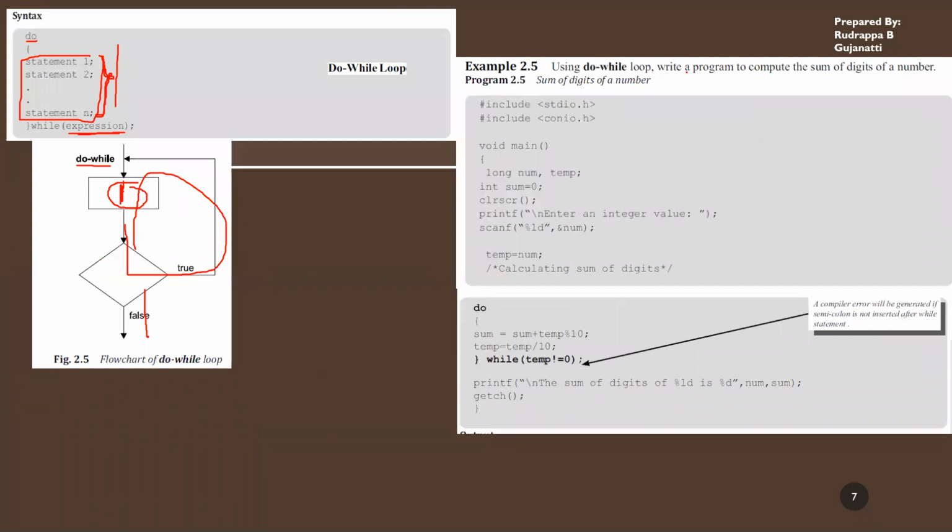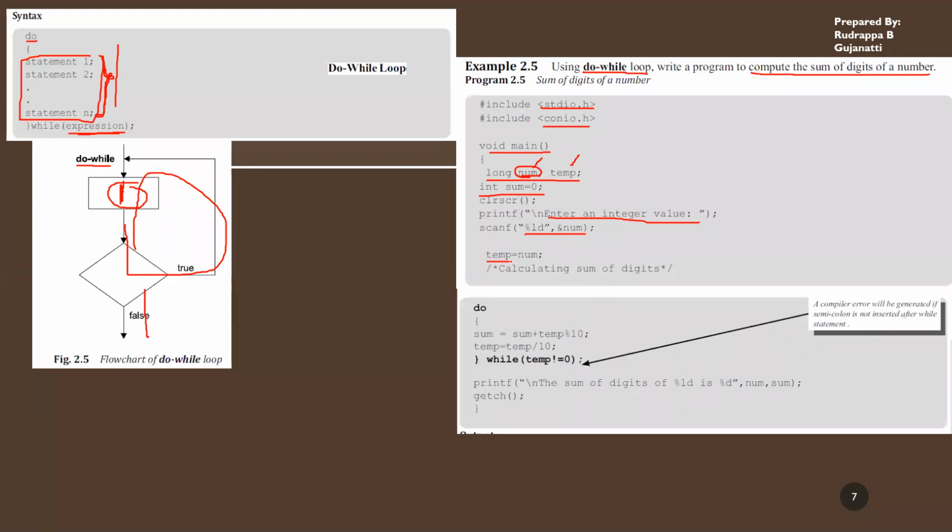Now here we have again the same program, compute the sum of the digits of a number, but you have to use the do while loop. So in this again you include all the header files, then start your program with the main function, then declare all the variables which are required. One to accept the number, one to store this number temporarily so that I can perform some operations. Then you ask the user to enter the integer, so that number will be entered.